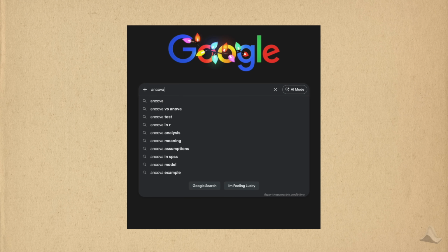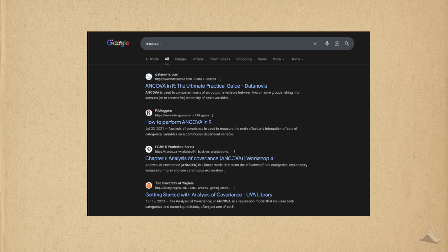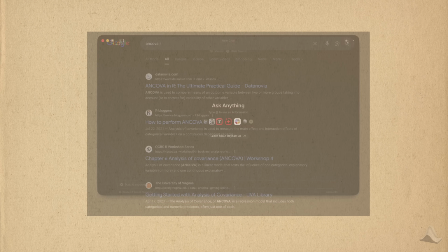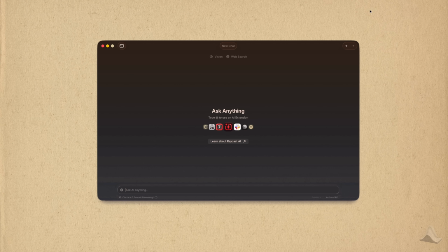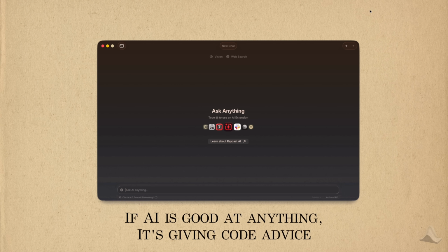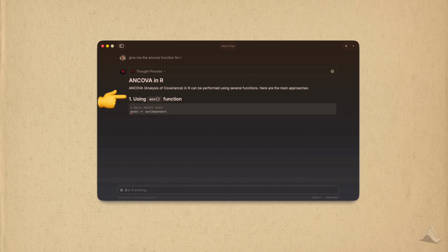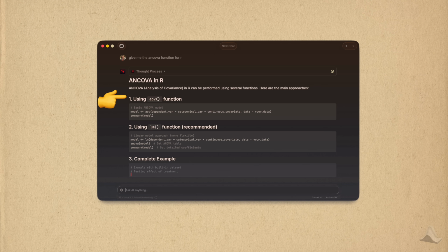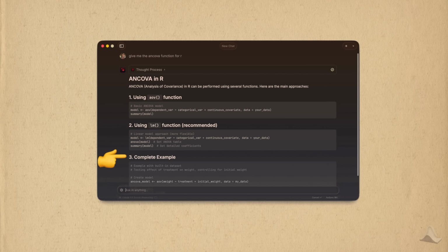Similar to step 1, this can be done by either Googling R ANCOVA or Python ANCOVA, or you can just ask AI for a faster answer that you might need to check. If AI is good at anything, it's at providing code advice. Claude tells me that the AOV function implements ANCOVA, and it even gives me a helpful example to copy. Claude also tells me that I can use linear regression as well, which I already suspected.